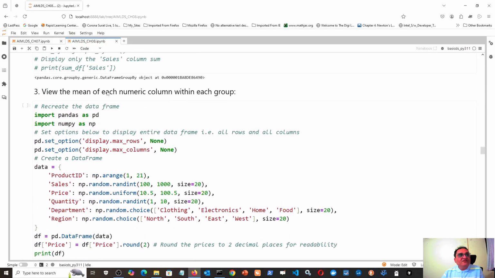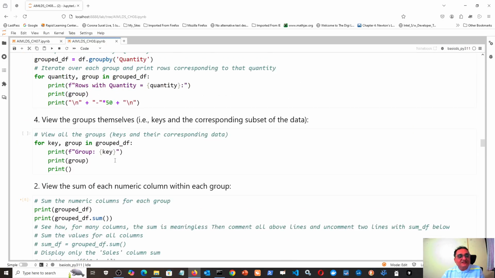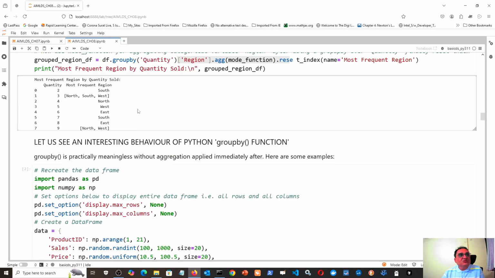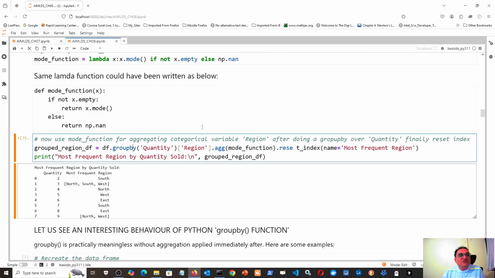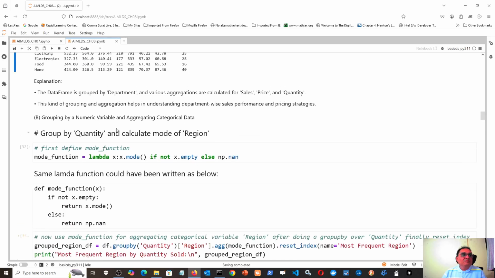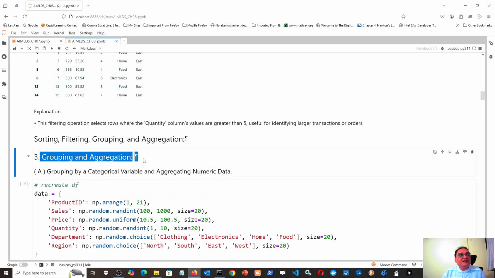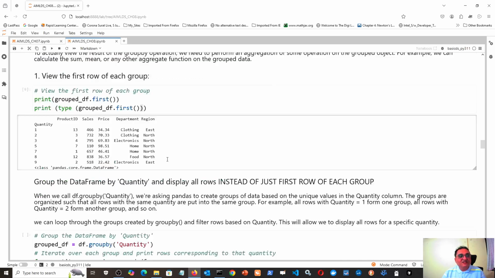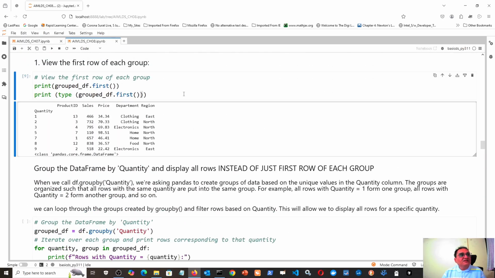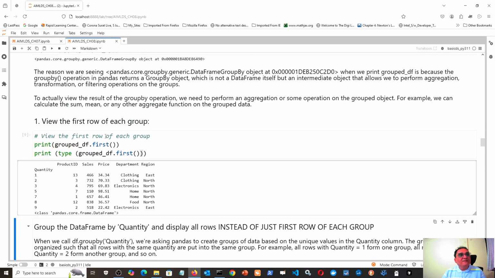Now if you do not want to use the built-in function, that is first or sum or size, then you have to write your own function. Own function is like this, a mode function, and then you aggregate using the mode function. This reset index is an optional thing, it just displays the output properly. Or here you are aggregating using various aggregate functions for an arithmetic column. But groupby and aggregation cannot be learned in isolation from each other. They have to be learned together. Still, the discussion about groupby will continue.